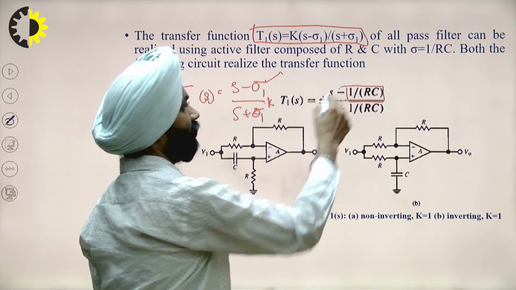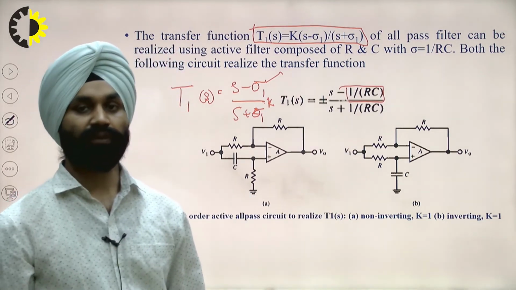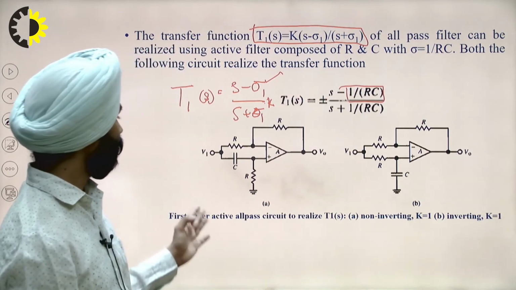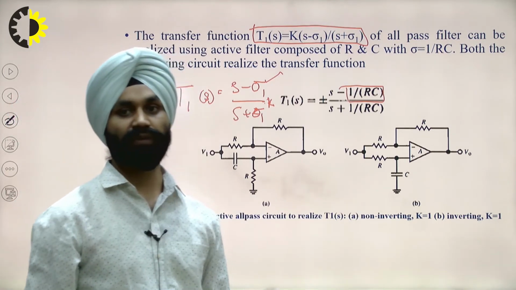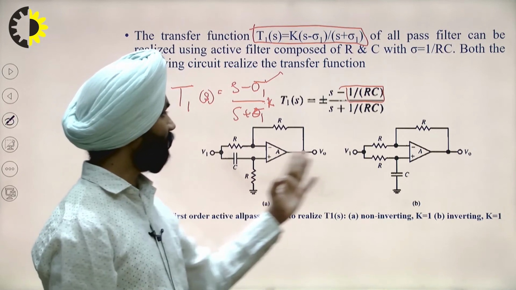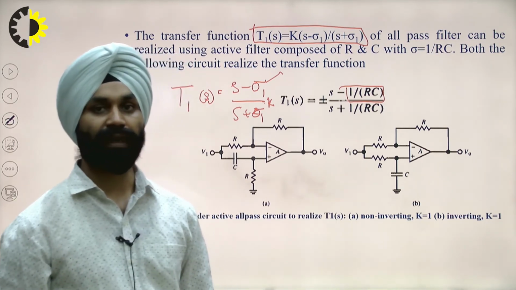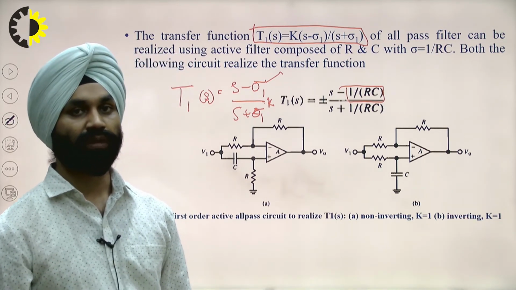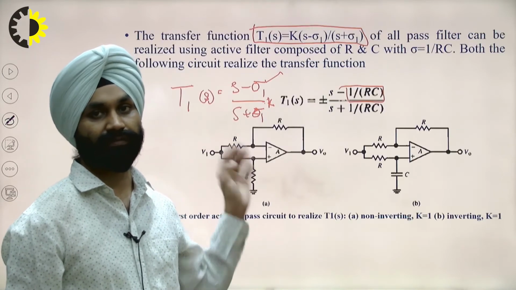There can be two different configurations, inverting and non-inverting, so that we can also make K equal to 1 for them, and we have psi is equal to 1 by RC for this transfer function.